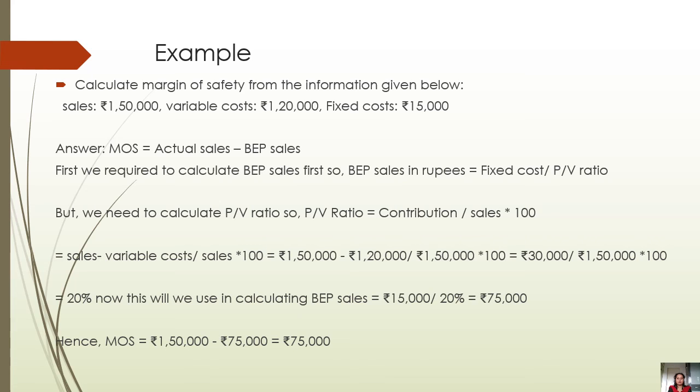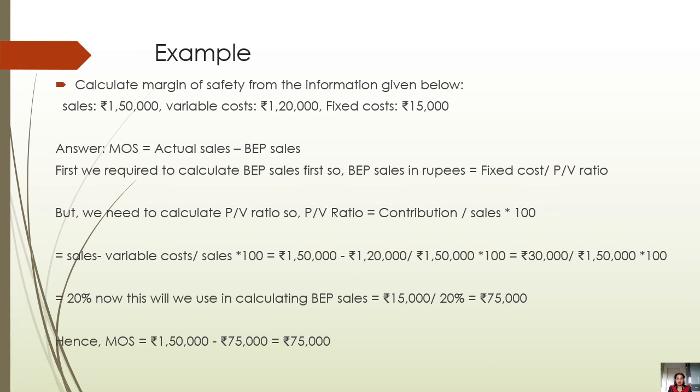Now we will use this in our formula for calculating the BEP sales, which is equal to rupees 15,000 fixed cost upon PV ratio, which is 20%, as we have just calculated. So the BEP sales is equal to rupees 75,000.